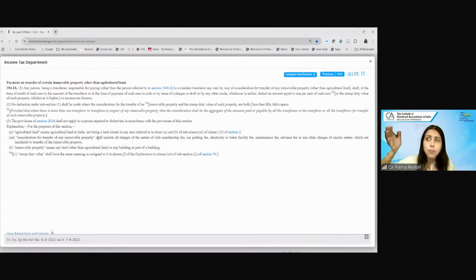Nowadays in societies or big projects they have clubhouses, so they charge fees for using the clubhouse in the initial property purchase, for 1 or 2 years. Electricity or water facility fee, maintenance fee, they take maintenance for the first 5 years in the first agreement itself. All of those charges will be considered for the purpose of deduction of TDS. So TDS will not be only on the basic purchase price, but will include all these charges. Are we clear? Yes or no?